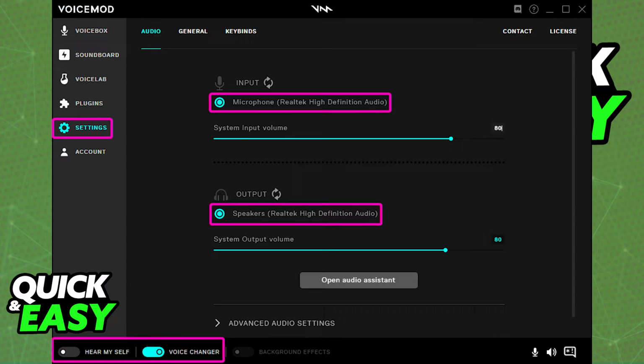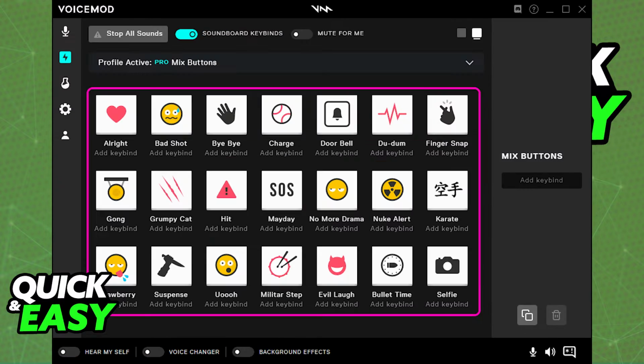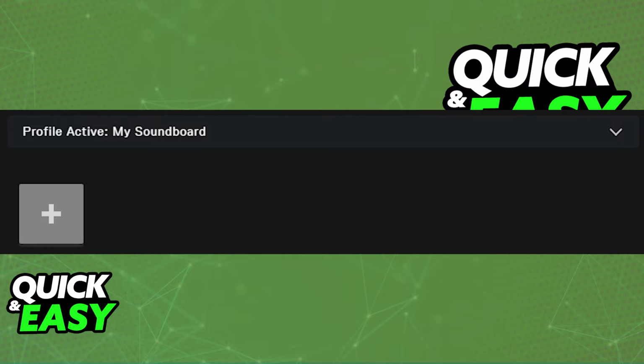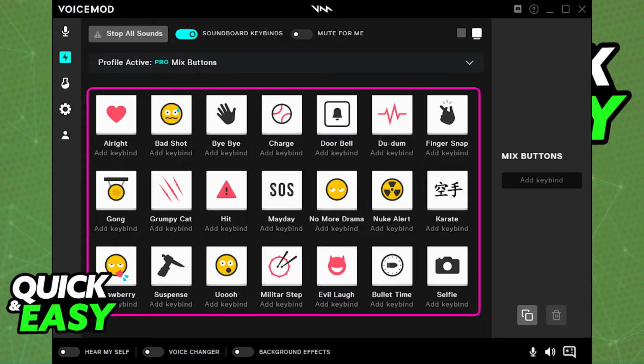After you are done setting up the input and output devices, you can go to the soundboard or voice box, and in there you can start managing all the files that you have to play sounds over your microphone in Roblox. To use the soundpad in Roblox, go ahead, tap the plus sign at the bottom and add new sounds to the list. Once you have all the sounds that you want to play over your microphone, click Add Keybind under any of them, and you will be able to set up a keybind for when you want to play them over your microphone inside of Roblox.